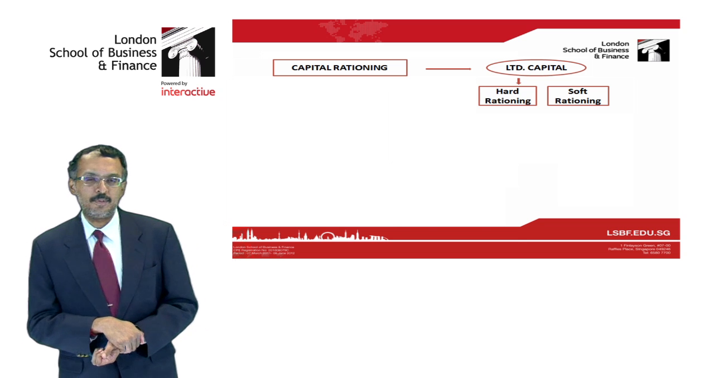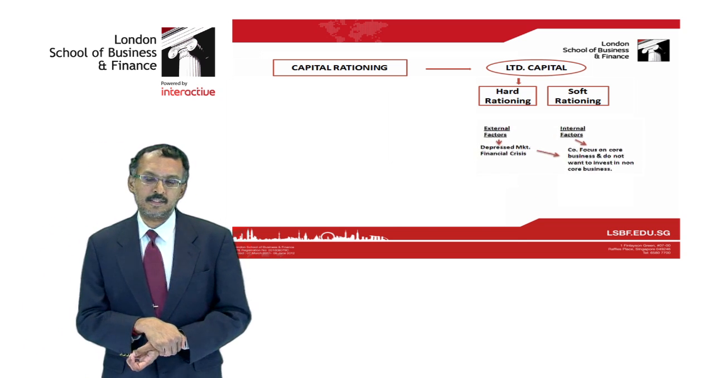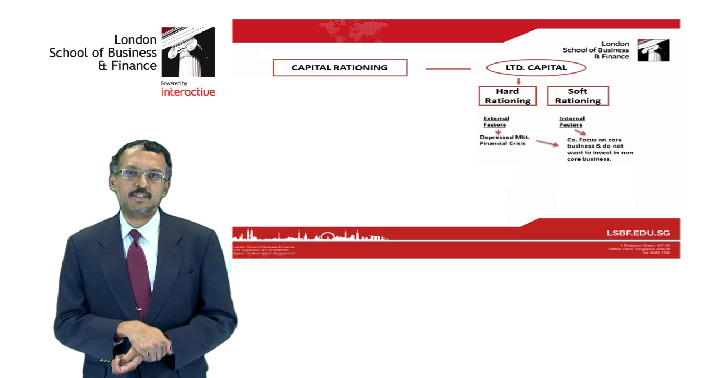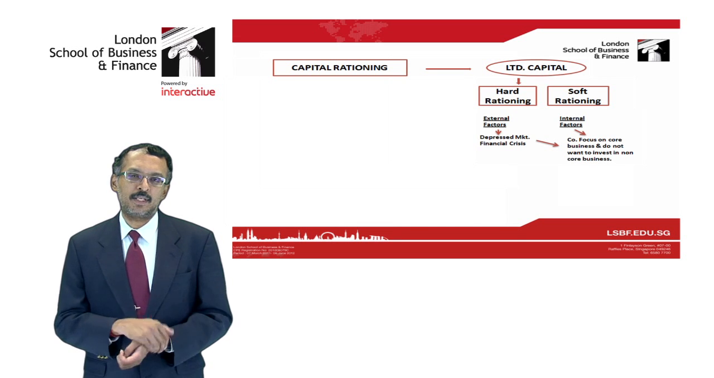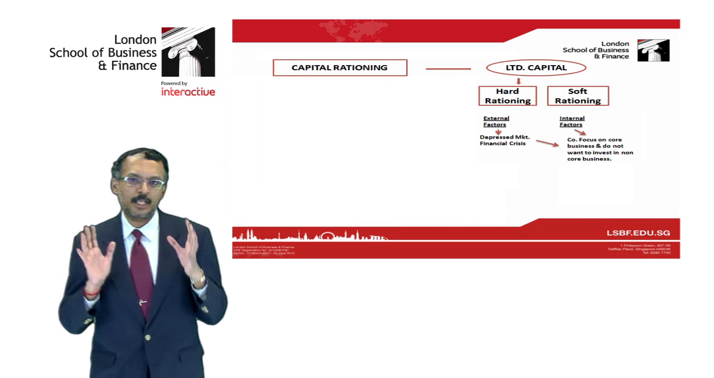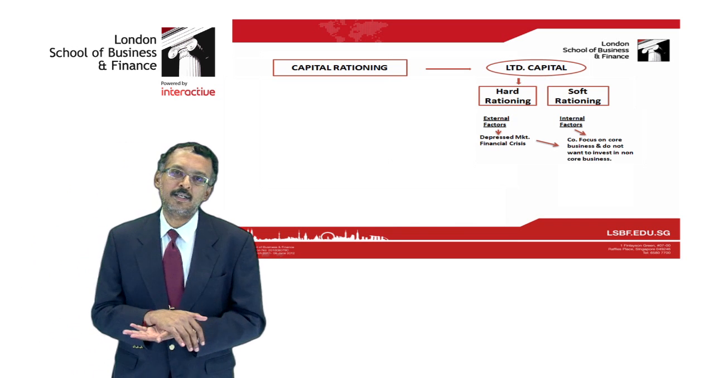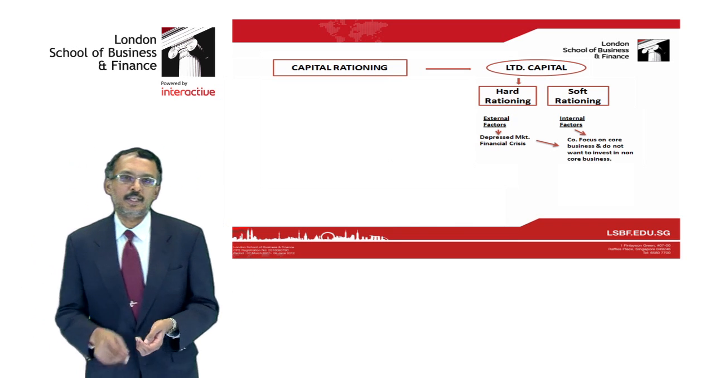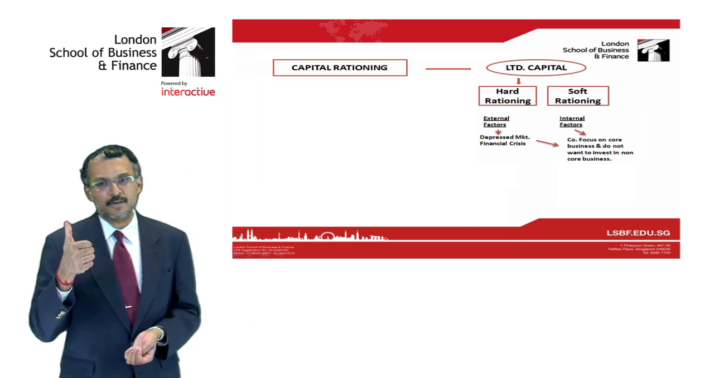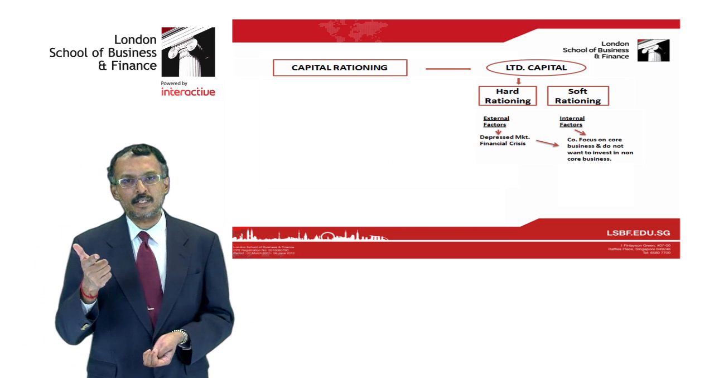This is important especially in times of financial crisis. When there's a financial crisis, limited supply of capital is available to companies, so they must make full use of the capital available and generate the highest return to the shareholder. So to achieve this, we have two kinds of rationing. One is hard rationing, the other one is soft rationing.